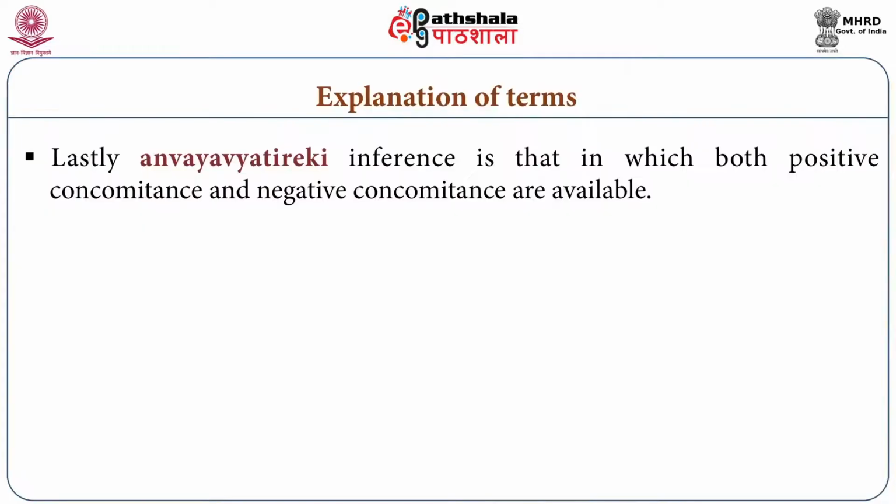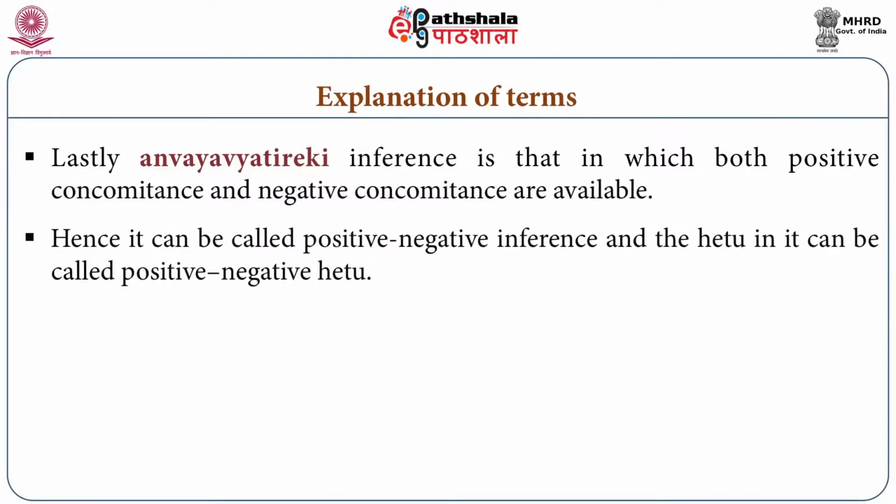The third type of inference is Anvay Vyatireki. The Anvay Vyatireki inference is that in which both positive concomitants and negative concomitants are available. Hence, it can be called positive negative inference, and the Hetu in it can be called positive negative Hetu. So, this third type of inference, Anvay Vyatireki, is known as Anvay Vyatireki because it contains both positive as well as negative concomitants, and hence accordingly this type of inference is known as Anvay Vyatireki or positive negative inference.